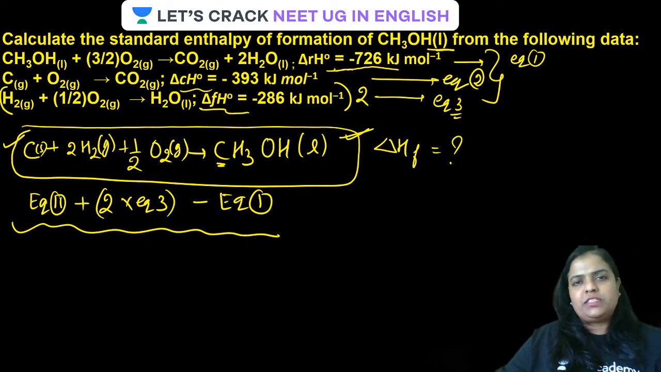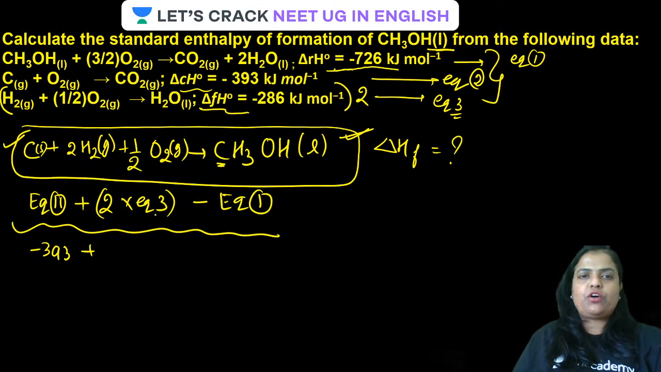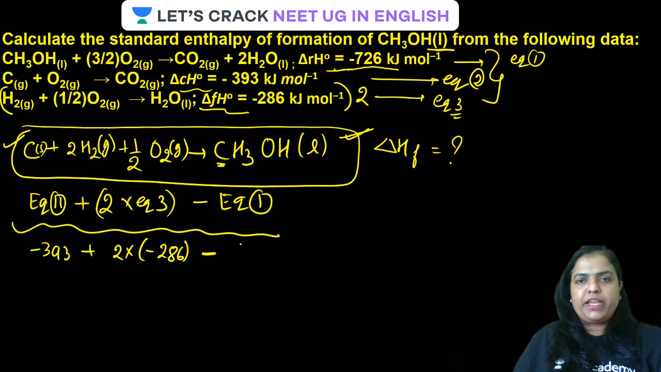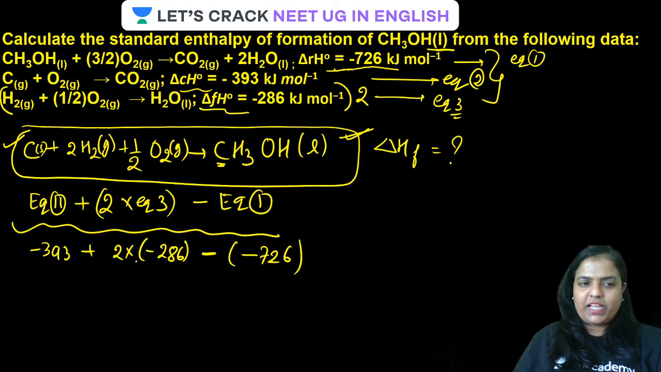Now similarly, subtract and add the delta H values in the same manner. For equation 2, delta H is minus 393, plus 2 into delta H of equation 3. Equation 3 delta H is minus 286, so 2 into minus 286. Then minus of equation 1. Equation 1 delta H is minus 726, so it is minus into minus, which I told you will become plus. All clear? Just solve it further. Just a sec, the value will come out to be how much?